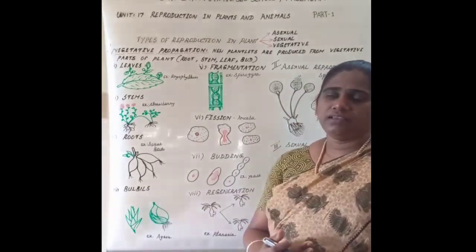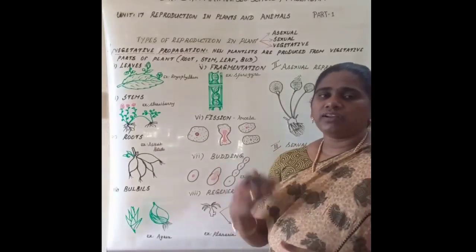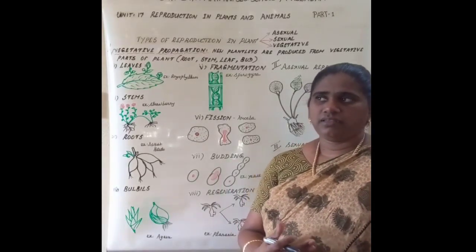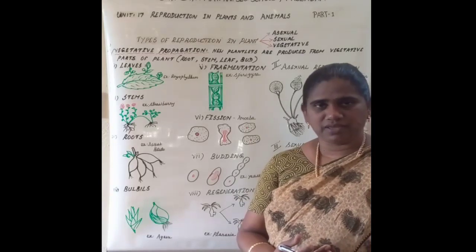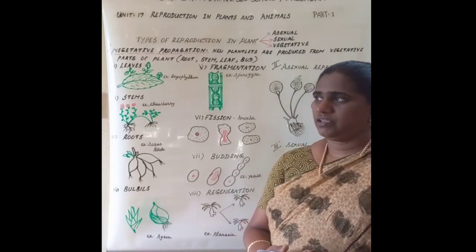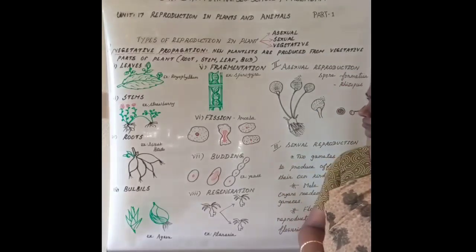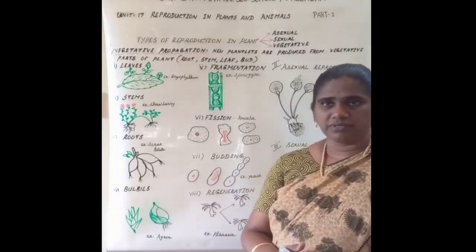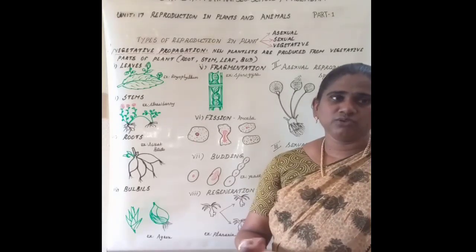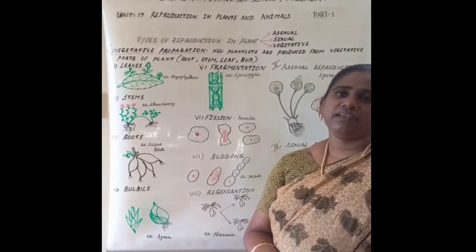Let us see what vegetative parts are producing new plantlets in various plants. First, leaves. In bryophyllum plant, bryophyllum is a common plant grown in our homes.